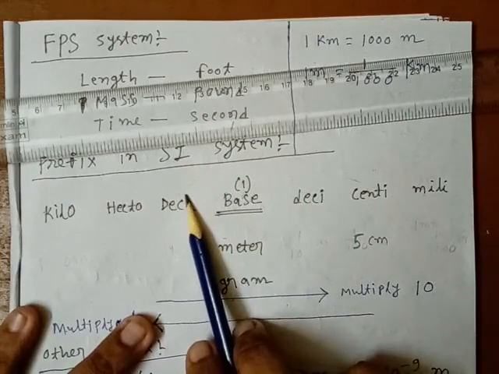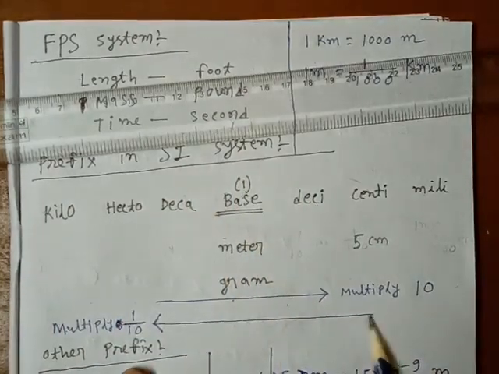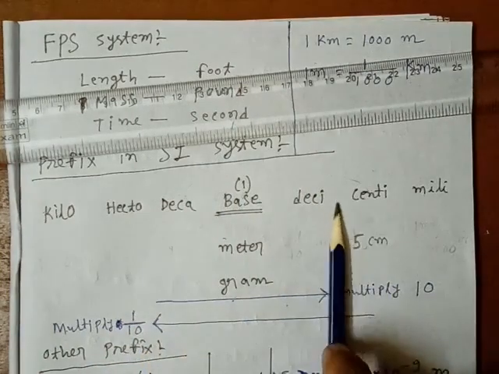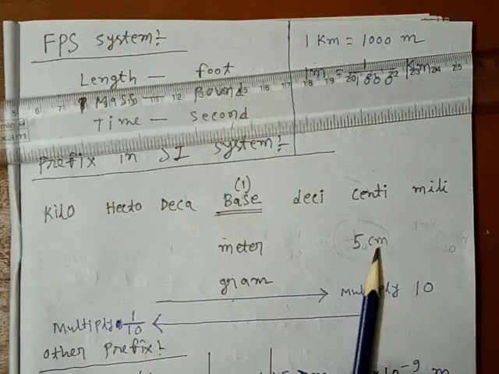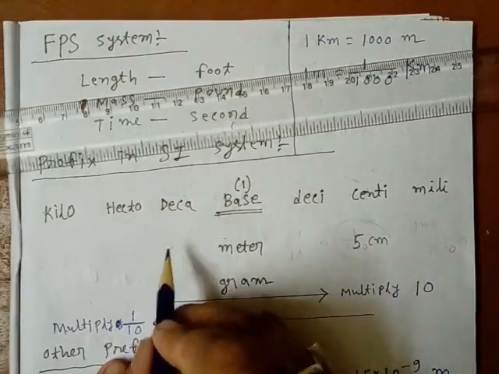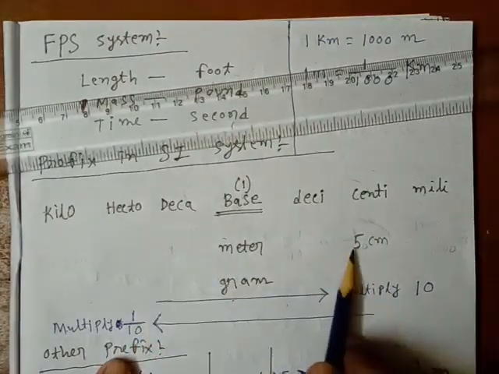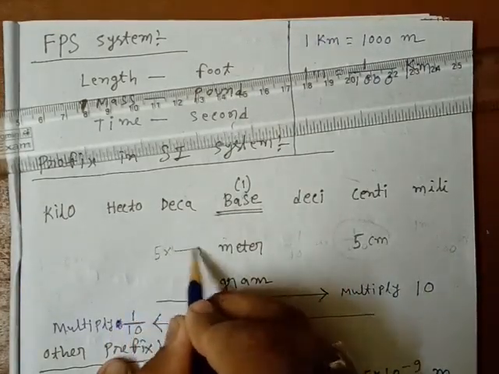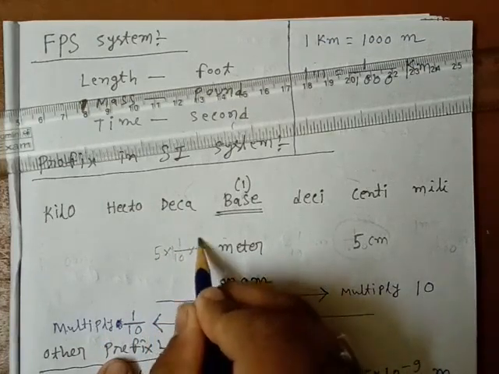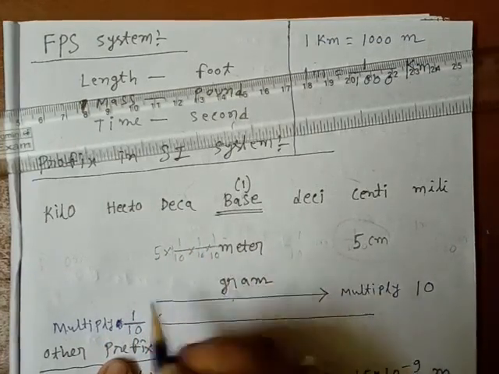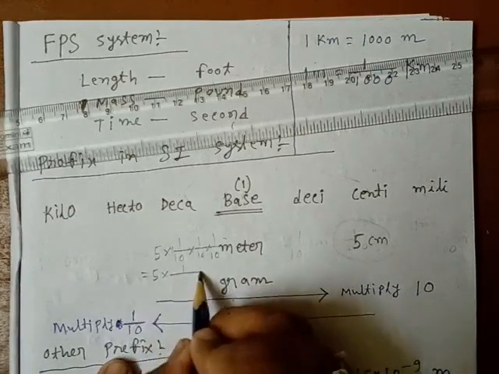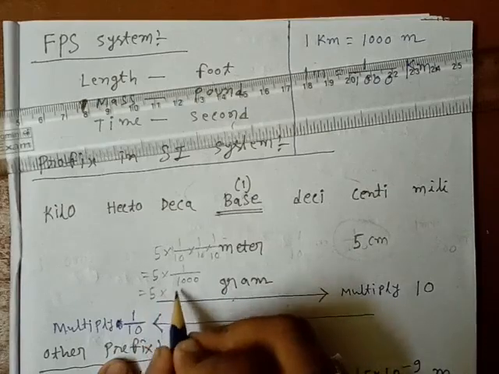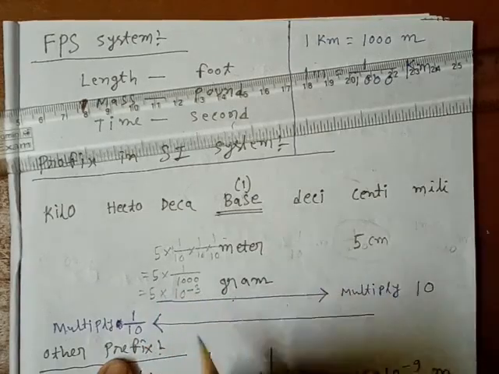So there are 3 jumps, and each jump means multiplying by 1 by 10. So if you want to convert 5 centimeter into decameter, you have to multiply by 1 by 10, 1 by 10 and 1 by 10. Basically that means 1 by 1000, and we can write it like this, 10 to the power minus 3.